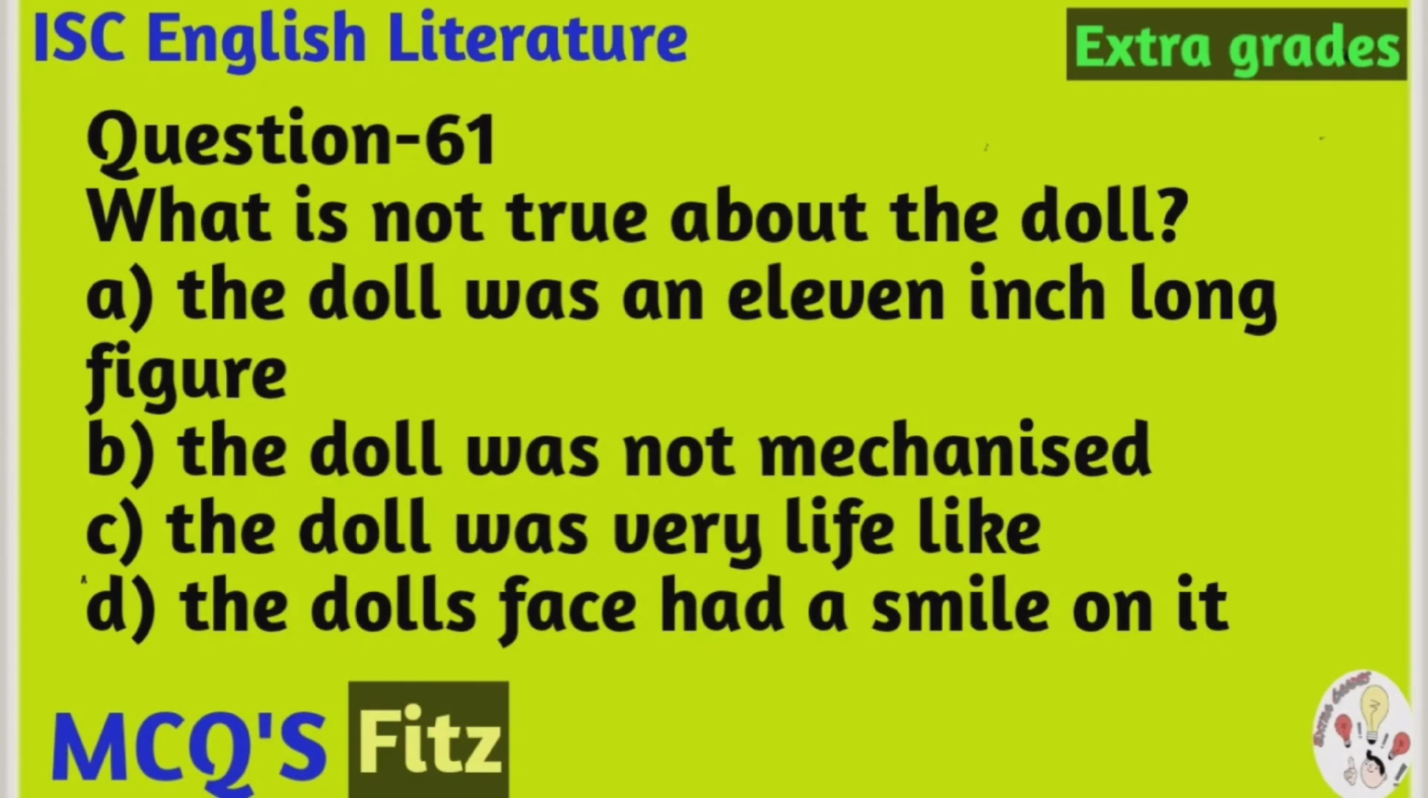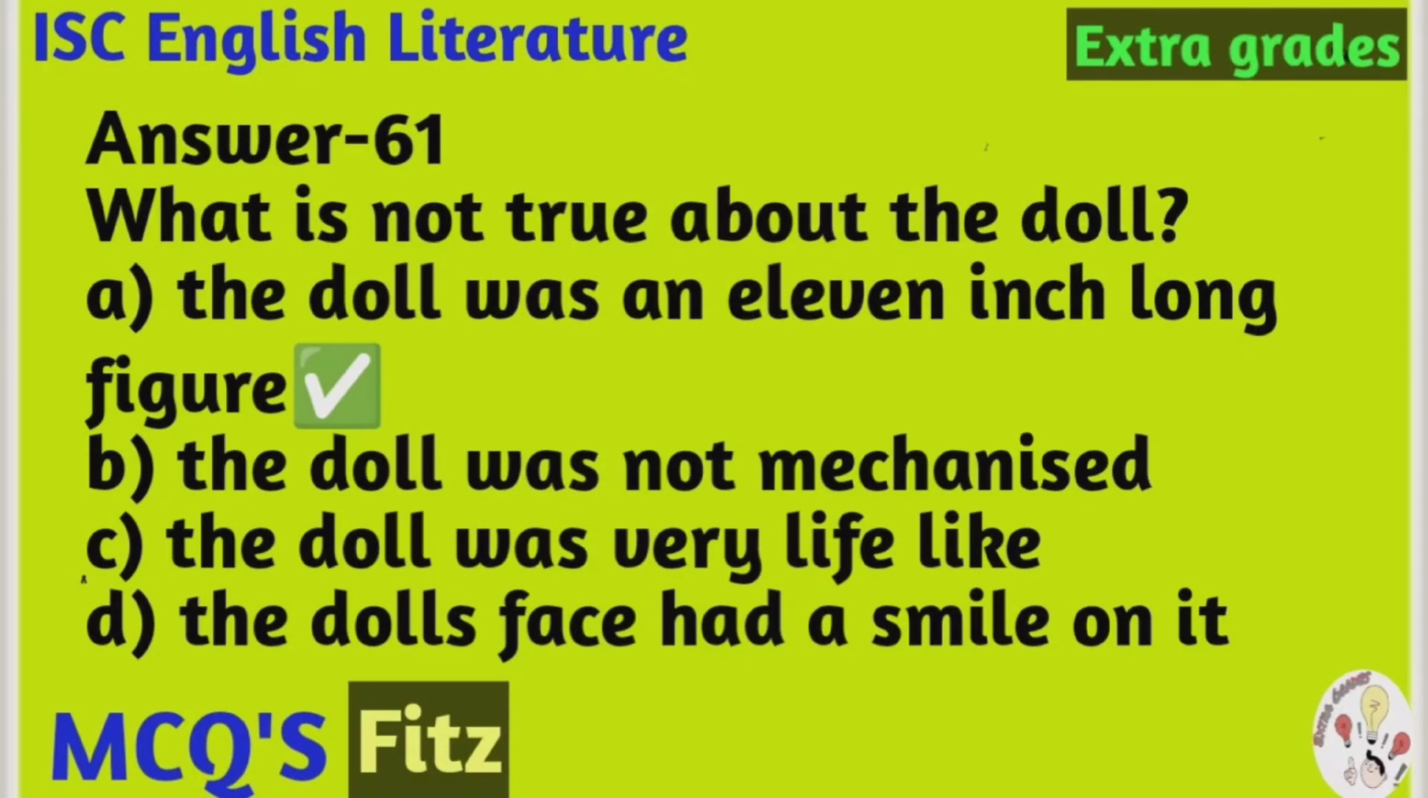Question number 61. What is not true about the doll? The options are: A. The doll was an 11-inch long figure. B. The doll was not mechanized. C. The doll was very happy. D. The doll's face had a smile on it. E. The doll was very lifelike. So the correct option is A. The doll was an 11-inch long figure.